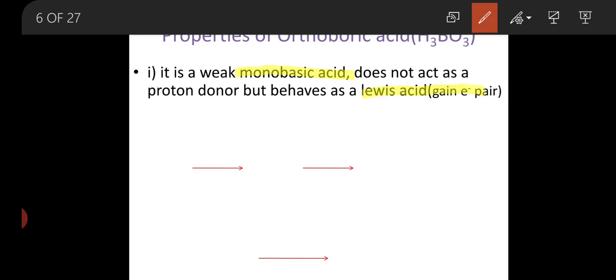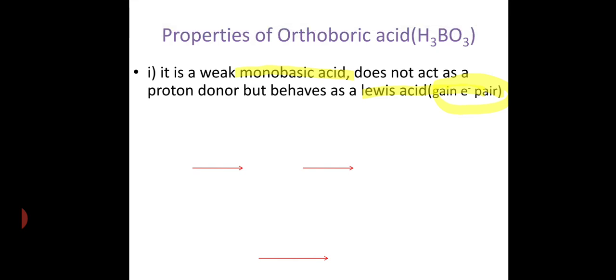Lewis acids, we know, are substances which gain an electron pair. Okay, this is the concept of a Lewis acid.